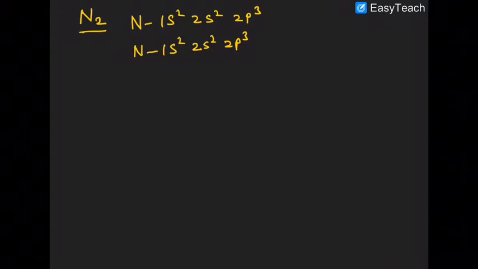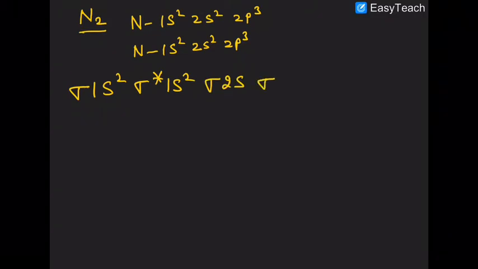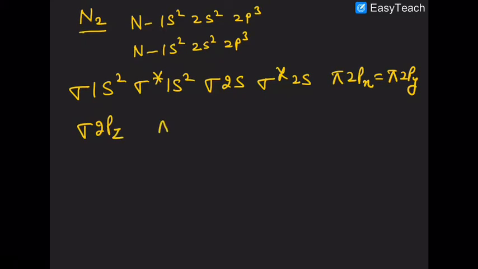How did we write that? Remember in the last class we showed you that it is sigma 1s2, sigma star 1s2, then you have sigma 2s, then you have sigma star 2s, then you have pi 2px equal to pi 2py, then you have sigma 2pz, then you have pi star 2px, then again you have pi star 2py, then you have sigma star 2pz.